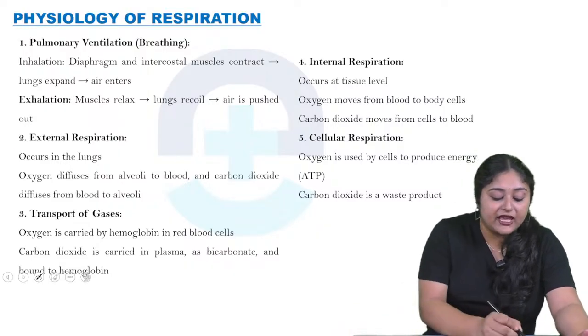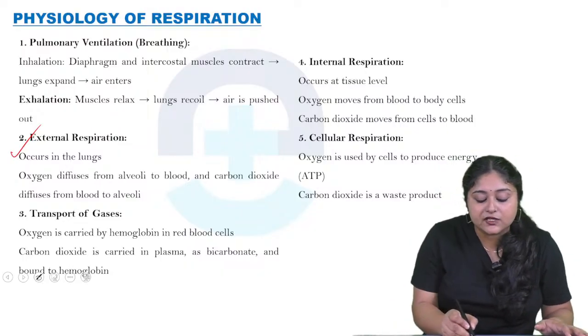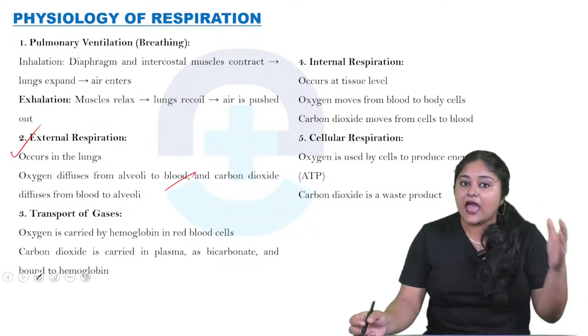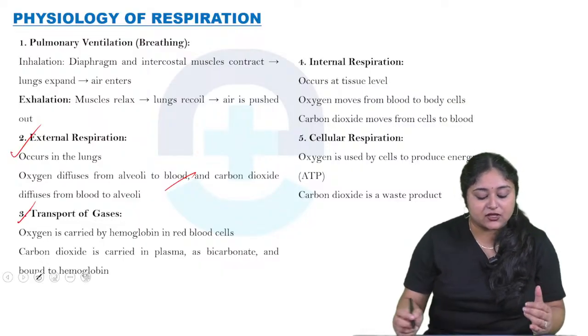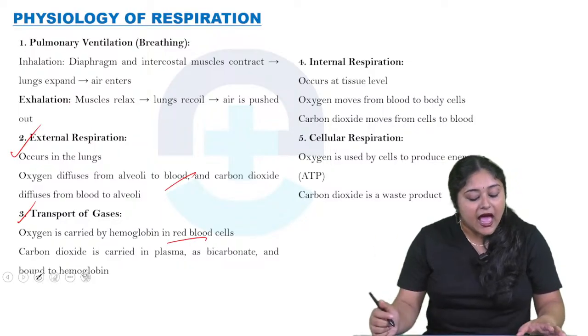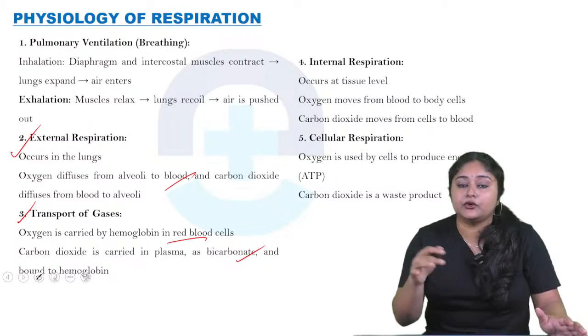Now come to external respiration, which occurs in the lungs, where oxygen diffuses from the alveoli to the blood, and carbon dioxide diffuses from the blood to the alveoli, meaning in the opposite direction. Now come to the transport of gases. Oxygen is carried by hemoglobin in the RBC, and carbon dioxide is carried in the plasma as bicarbonate and bound to hemoglobin.